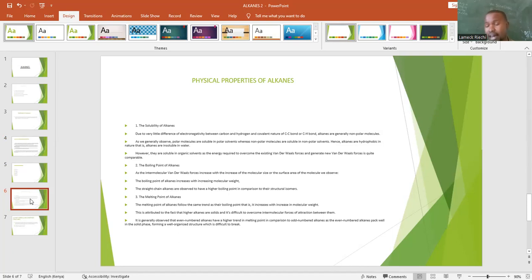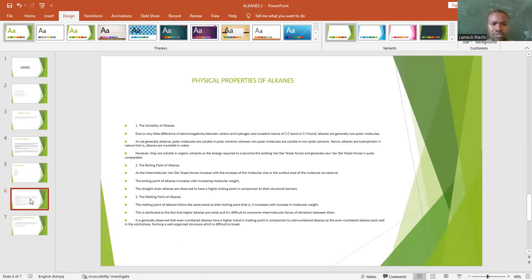Yes, alkanes are insoluble, but soluble in organic solvents, since they are nonpolar, due to very little difference of electronegativity between carbon and hydrogen. Remember, the electronegativity difference between hydrogen and carbon is very little. Because of the covalent nature of the carbon-carbon and carbon-hydrogen bonds, alkanes are generally nonpolar molecules.